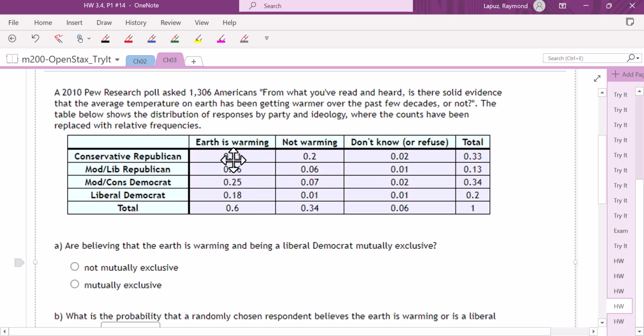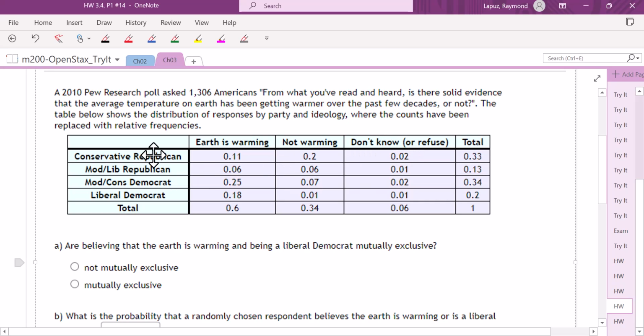So what they're saying here is that the body of the table describes the relative frequency, which essentially will become our probabilities. And notice that the grand total is 1, as in 100%. We have the columns that say Earth is warming, not warming, or don't know or refuse to answer.